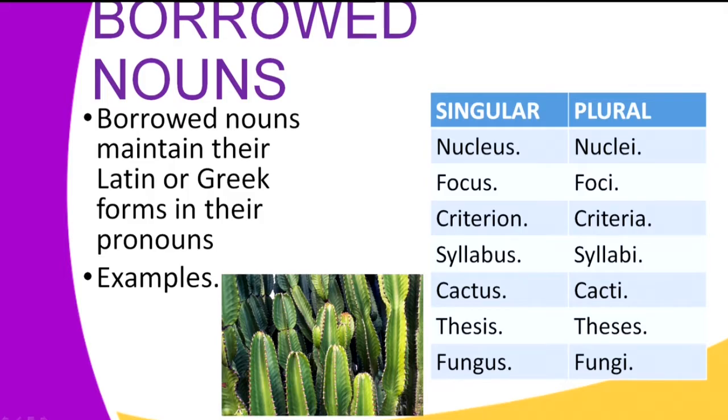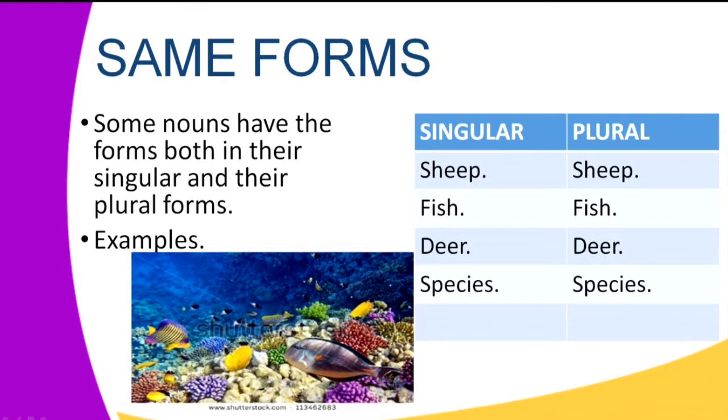We have fungus, and the plural form of the word fungus is fungi. Now, we are saying that all those are borrowed words, and they take plural forms in the way that has been shown in column 2 of this table.